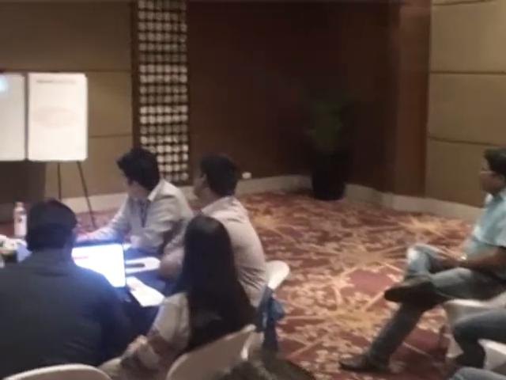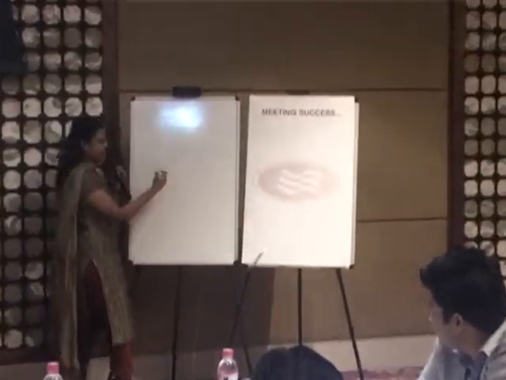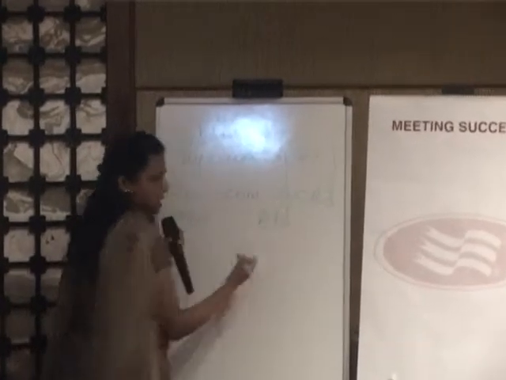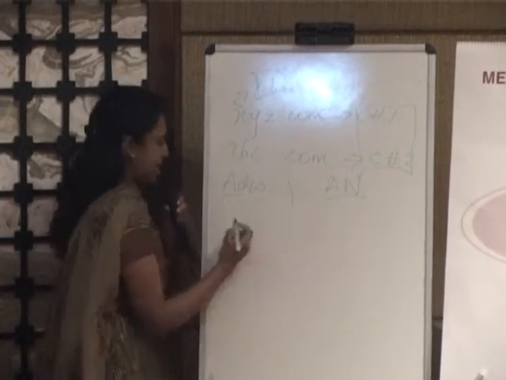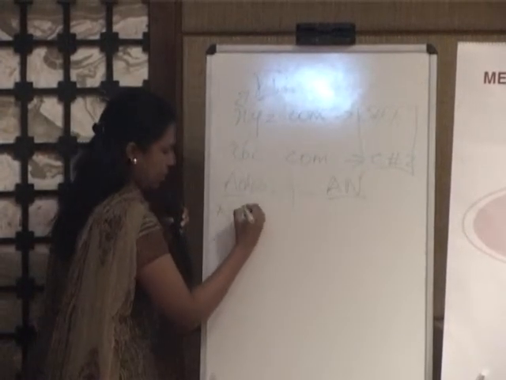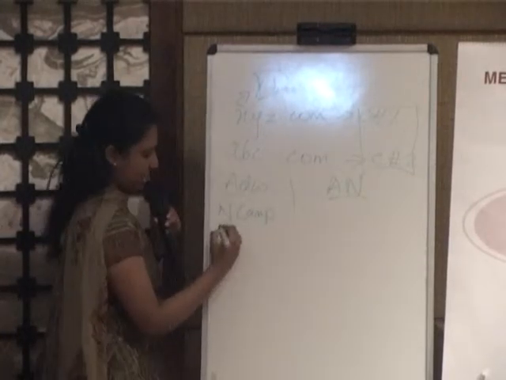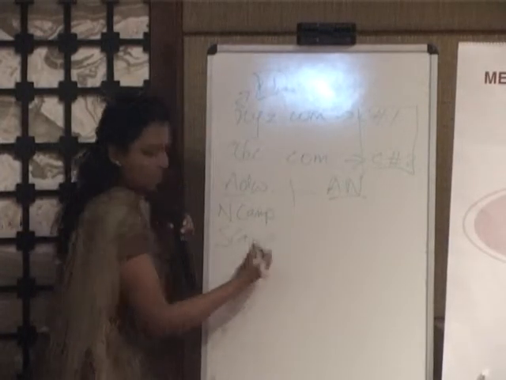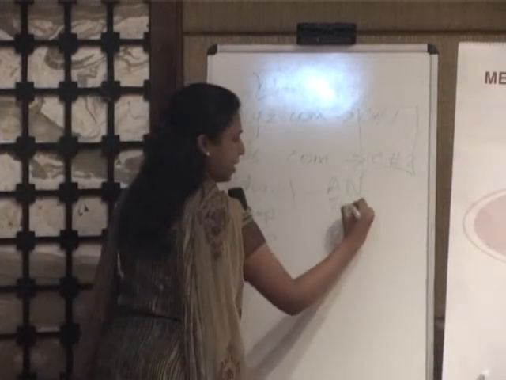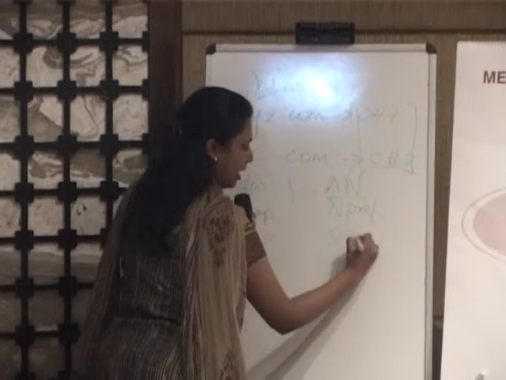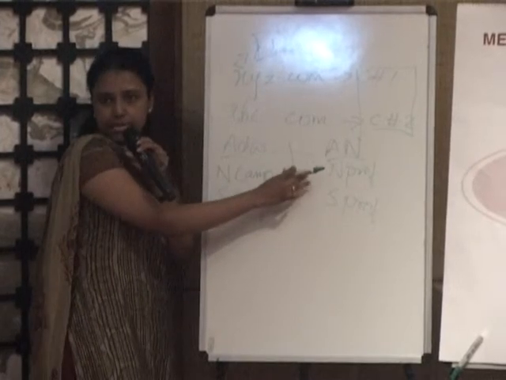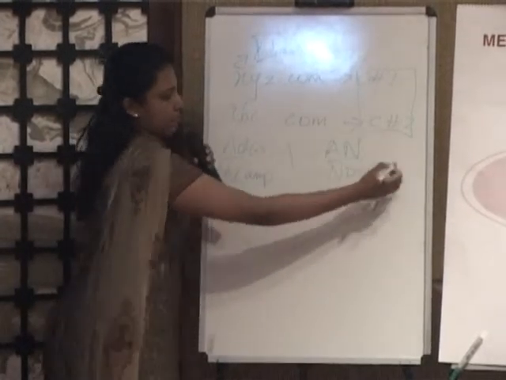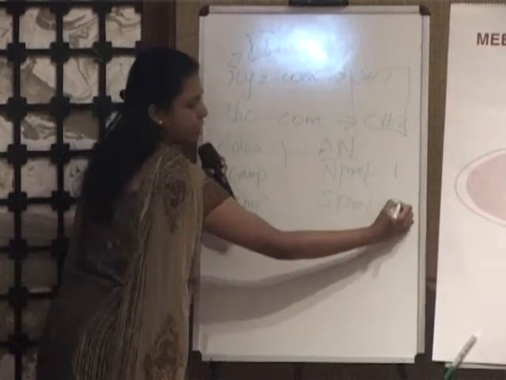So suppose this is my AdWords account. Can you see this? Is it clear? And this is my Analytics account. Now I have linked these two, my AdWords and Analytics. I have a Nokia campaign and a Samsung campaign. I have a Nokia profile and a Samsung profile, which means I am tracking the Nokia website in profile 1 and the Samsung website in profile 2.